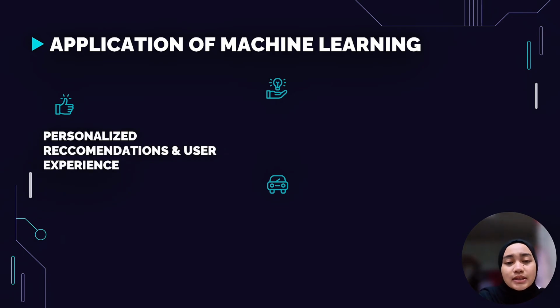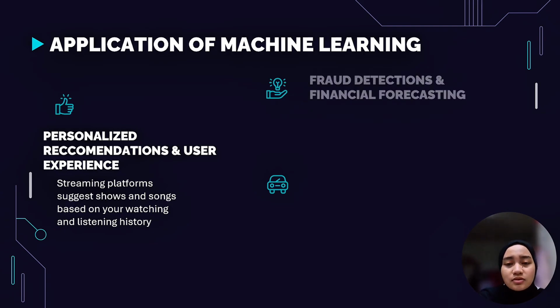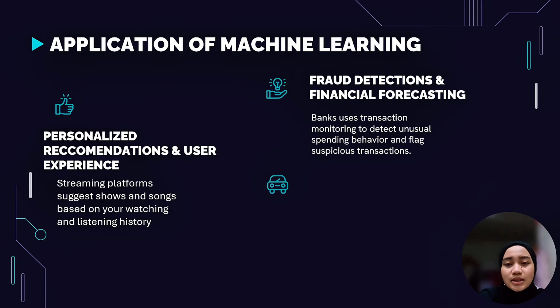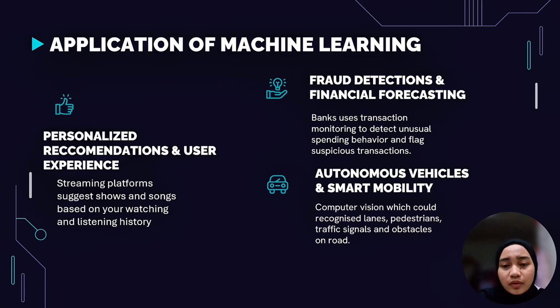So the third one is personalized recommendation and user experience, where streaming platforms like Netflix and Spotify suggest shows and songs based on your watching and listening history. And the fourth one is fraud detection and financial forecasting, where banks use machine learning models to detect unusual spending behavior and flag suspicious transactions. And the fifth one is autonomous vehicles and smart mobility, where vehicles have computer vision, which can recognize lanes, pedestrians, traffic signals, and obstacles on the road.